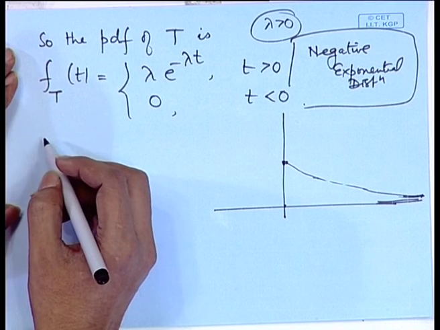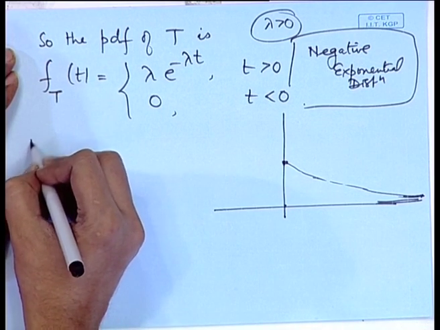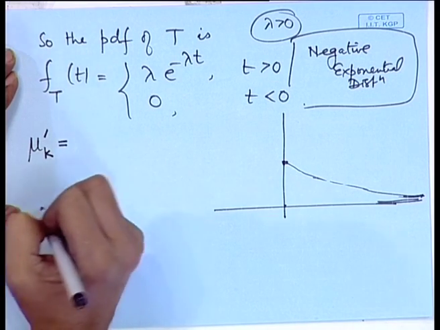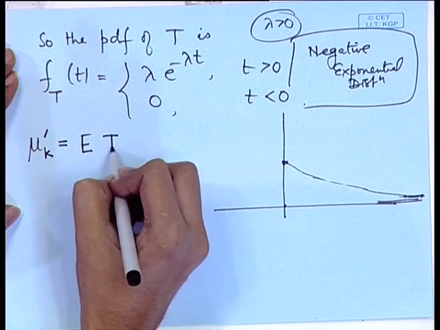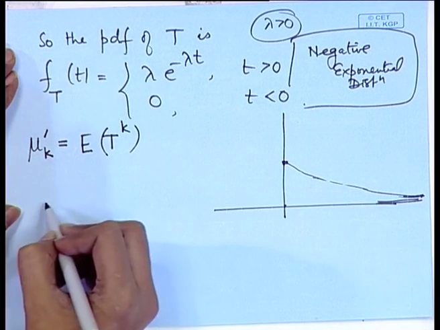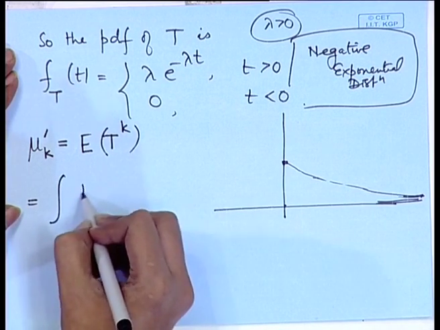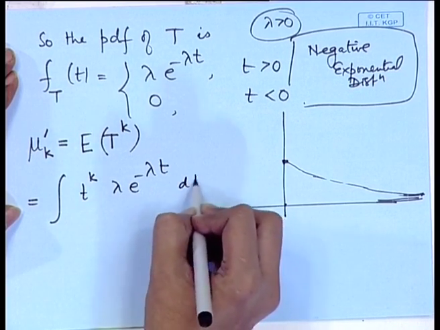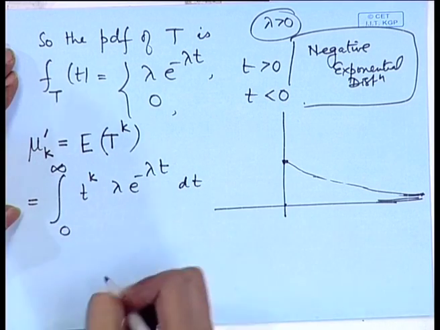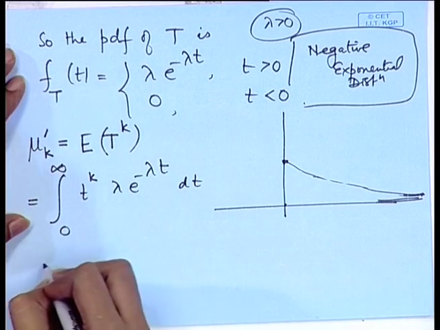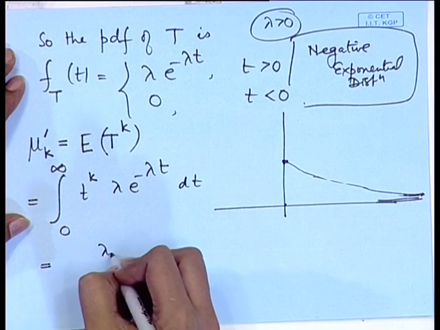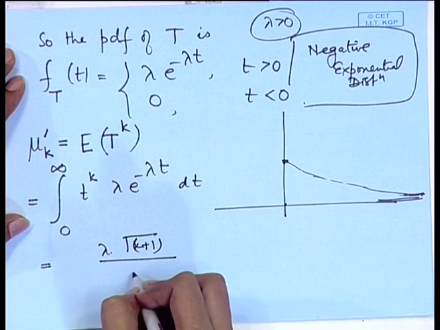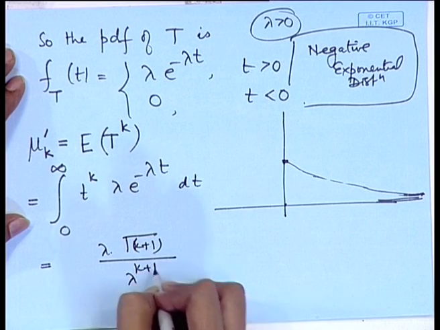Let us look at its moments, etcetera. So, if we consider a general moment of the kth order, it is expectation of t to the power k, that is equal to the integral of t to the power k lambda e to the power minus lambda t dt from 0 to infinity. Now, this is nothing but a gamma function. So, this becomes lambda gamma(k plus 1) divided by lambda to the power k plus 1.